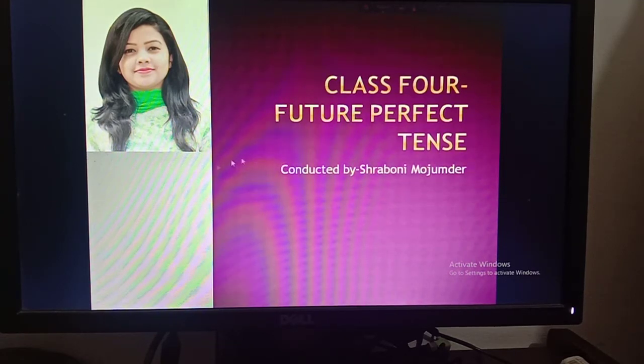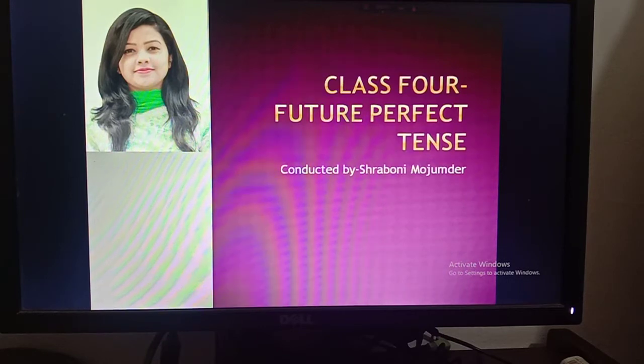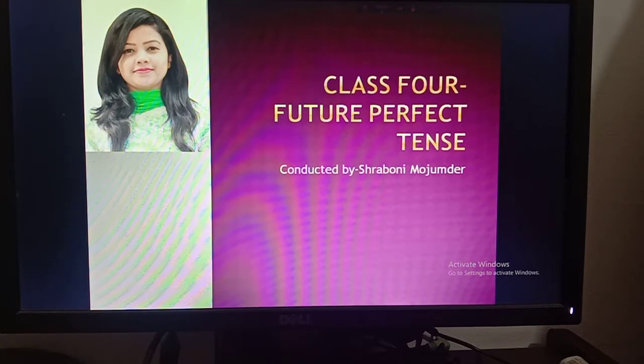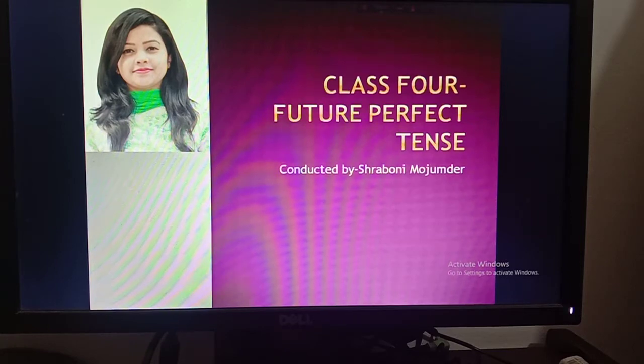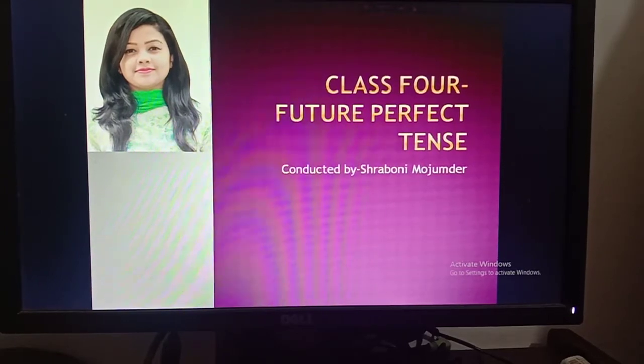I'm back to you with another new topic, that is future perfect tense, and this is going to be very enjoyable. So, boys, take out your copy. I know you don't have the CW copy, so manage another copy and try to write it down in that copy. And when you get your CW copy again, please write it down in that copy. I think it is a difficult task for you because writing two times is boring, but please do it for your betterment. Okay, so boys, let's go for today's class.